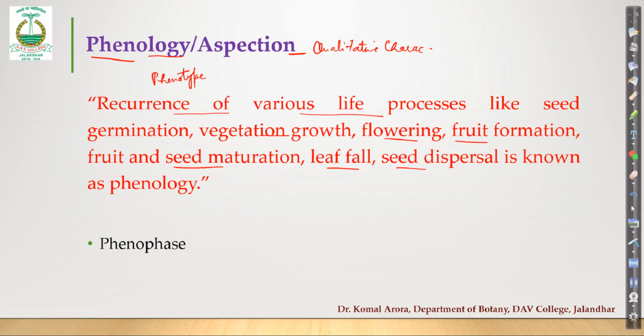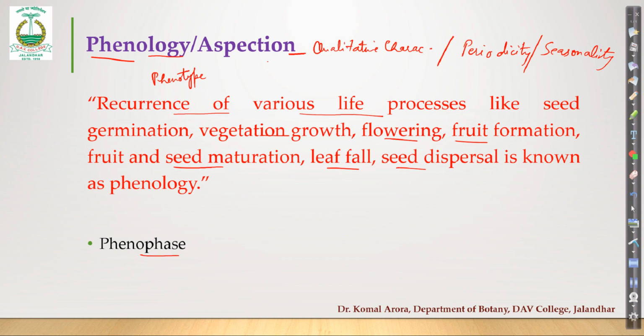So a study related to these stages, how they reoccur, at what period of time again the flowering will appear next year. All these things are under the science called phenology. It is also called aspection. We use another term for this that is called periodicity. You can correlate periodicity because the recurrence of all these events is there, and this is in relation to season, so we also called it seasonality. So these are the different names of phenology. You can use any of these for the definition.